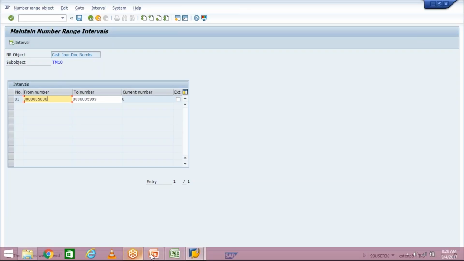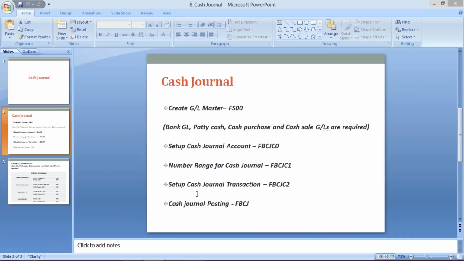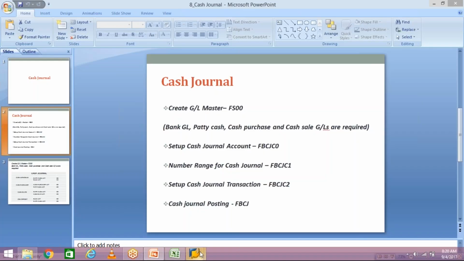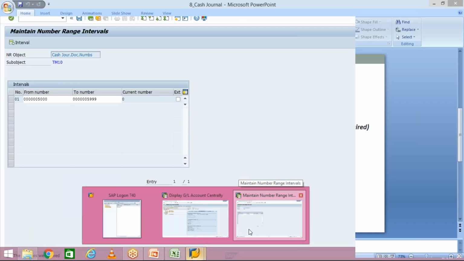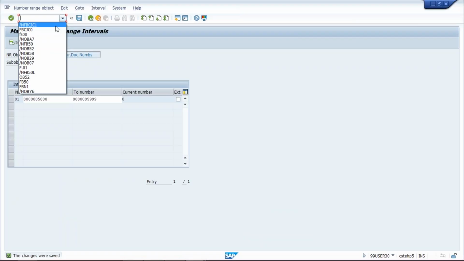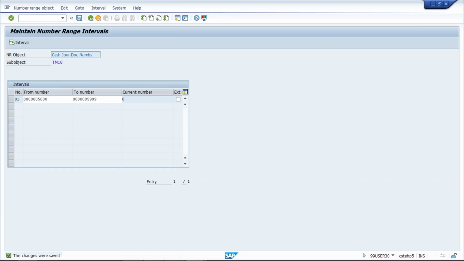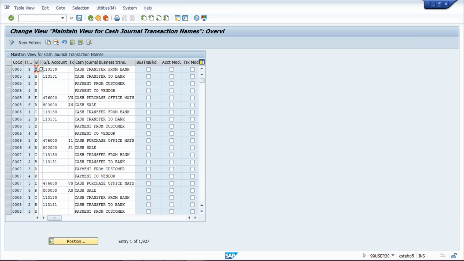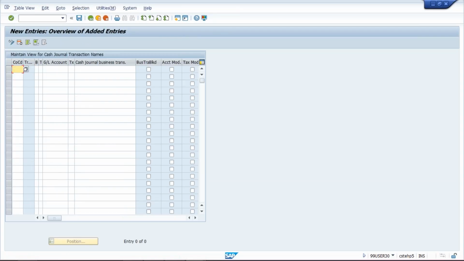Now the third is set up cash journal transactions. What we are going to do, I'll let you know. The transaction code is FBCJC2. The third setting we are going to do is set up cash journal transactions. Click on new entry and give your company code first, TM10.